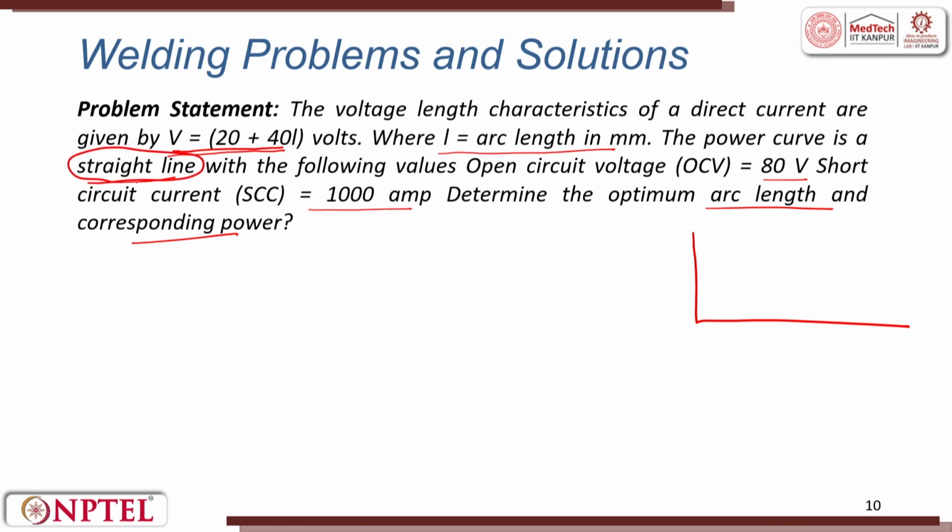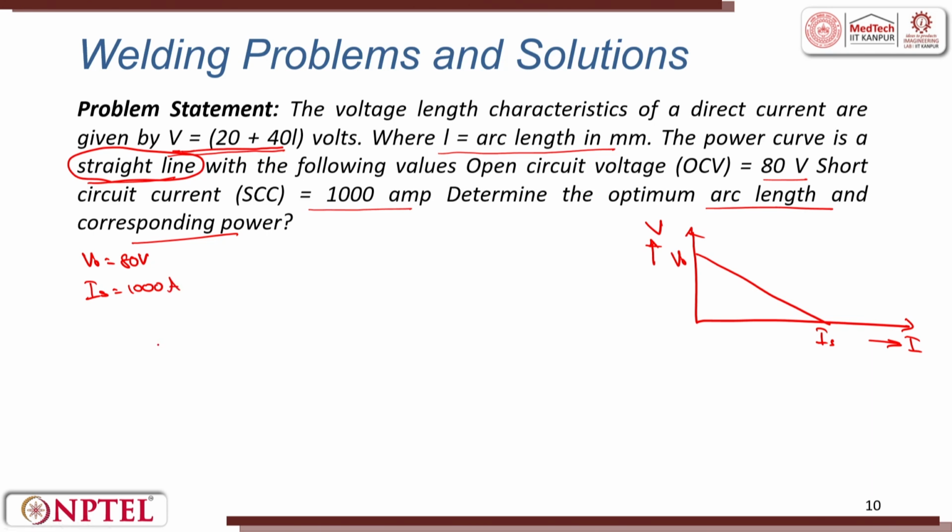Again, I can put it as a straight line here. This is current, this is voltage, this voltage is V naught, this is current short circuit IS, where V naught is given as 80 volts and current is given as 1000 amperes.